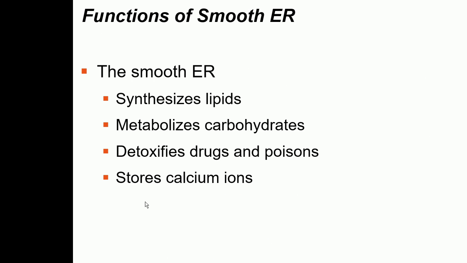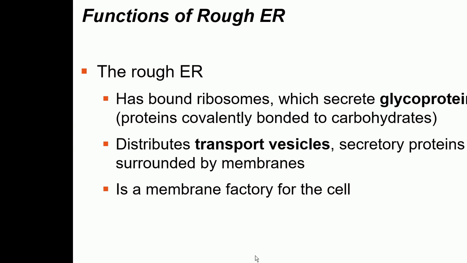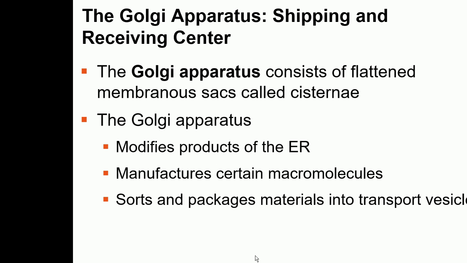The main function of rough ER is to make proteins, and the function of smooth ER is to make lipids. It also metabolizes carbohydrates, detoxifies drugs and poisons, and stores calcium ions. Okay, so these are the main functions of rough ER and smooth ER.